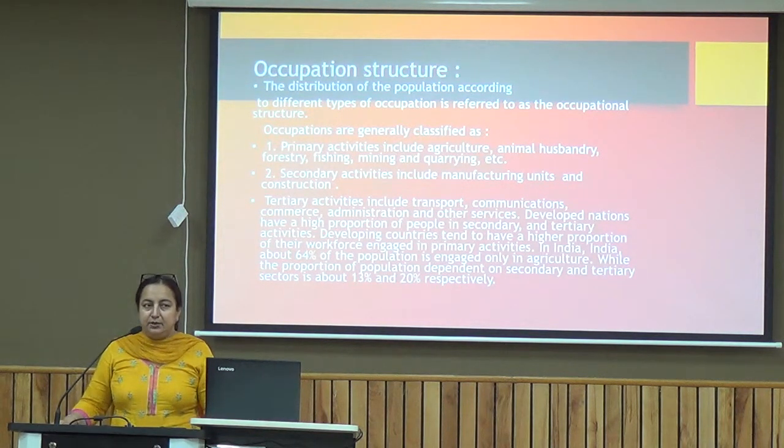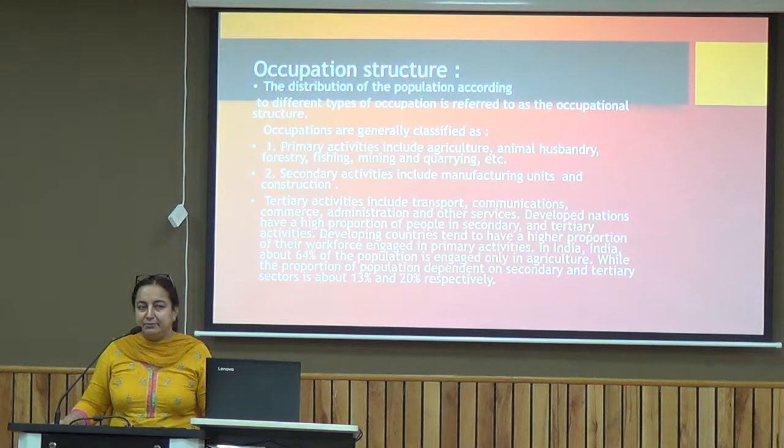If you look overall at the countries which are developed, and analyze their occupation structure, we will be able to see that most of the people are involved in the tertiary and the secondary activities if a nation is a developed nation. If we take the example of India, a major chunk of the population is involved in the primary activities, so we can term it a developing country.